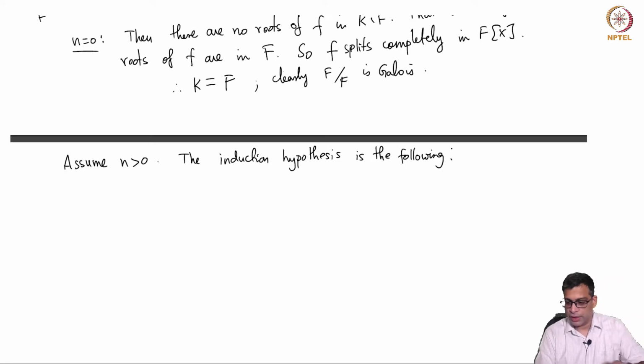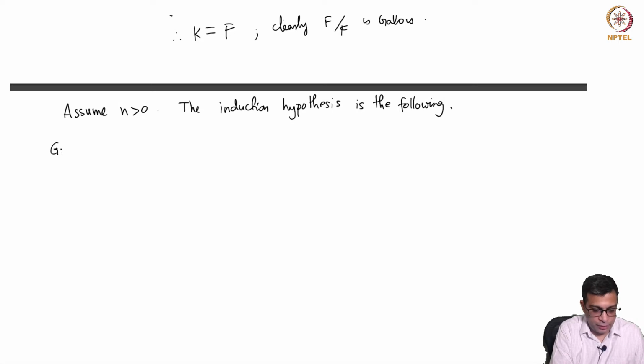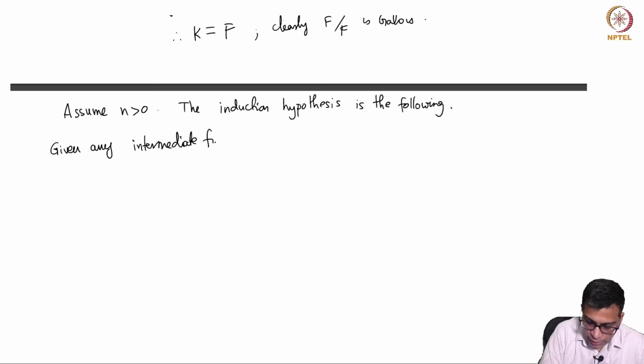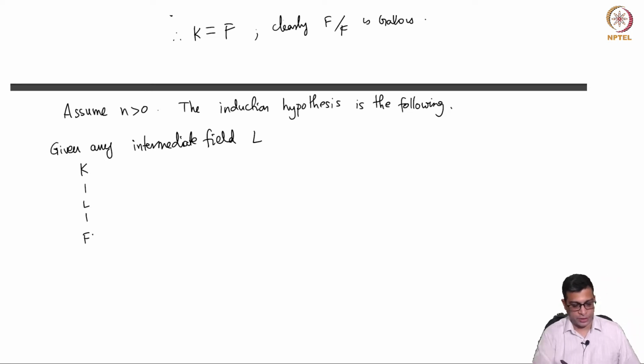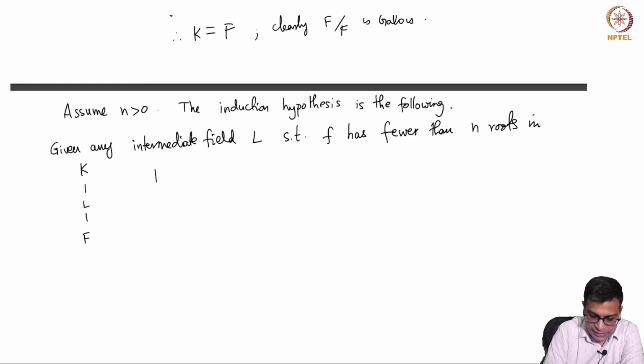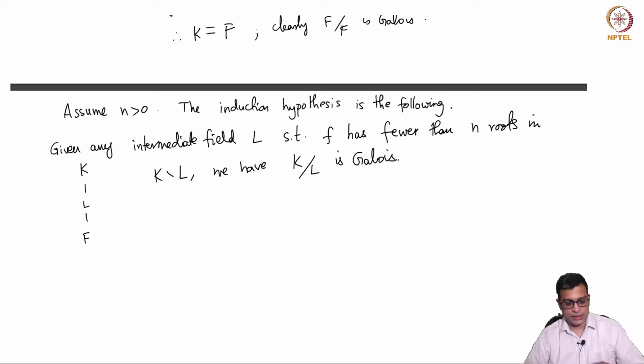Given any intermediate field L, so that means we have K, F, K over F is the given extension, L is an intermediate field such that f has fewer than n roots in K minus L, we have K over L is Galois. Okay, so this is the induction hypothesis.